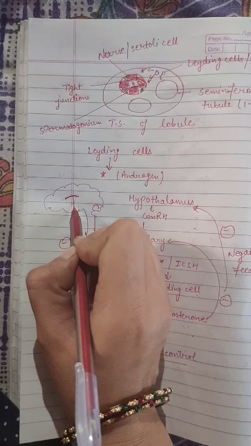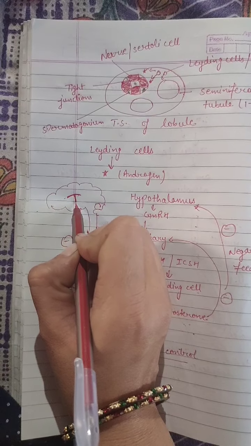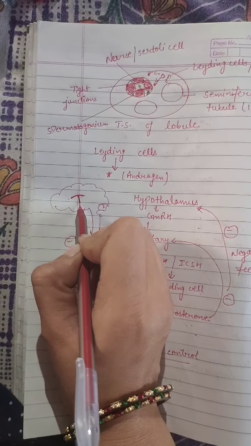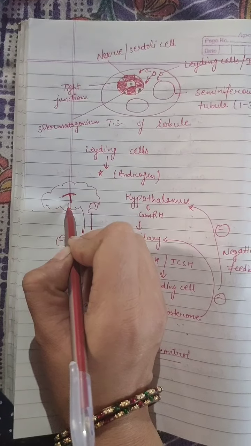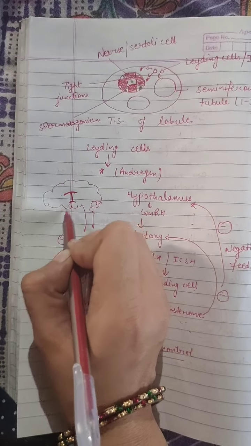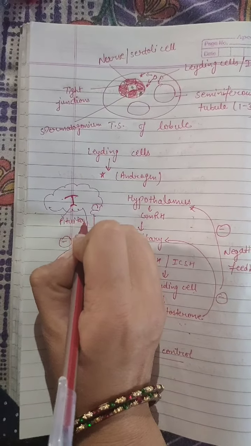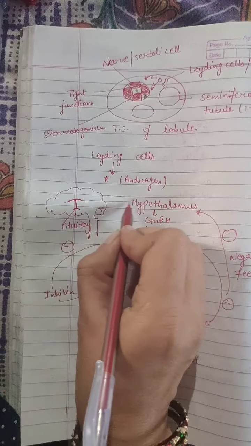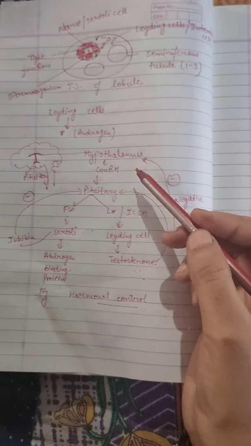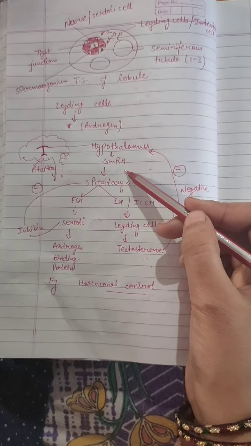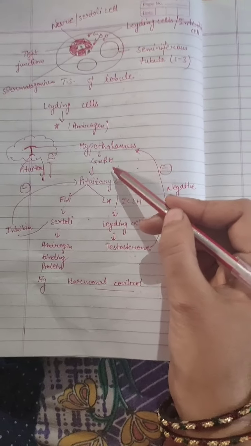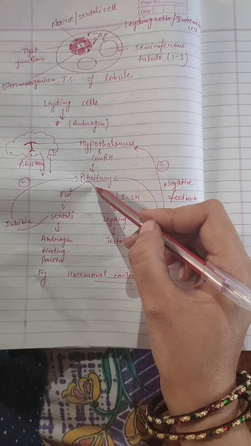It will release a hormone known as gonadotropin releasing hormone to the pituitary gland. So the hypothalamus releases gonadotropin releasing hormone, which acts on the pituitary.